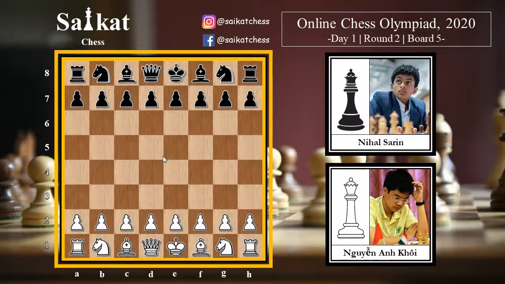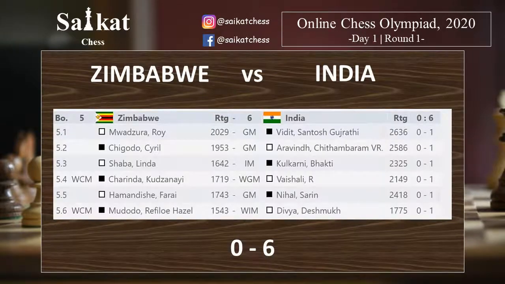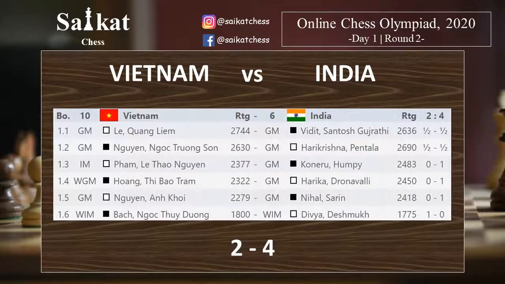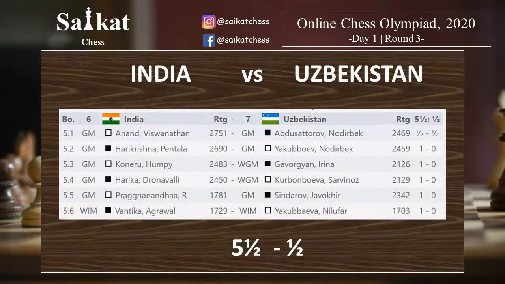So before going into the game, let us just quickly look at the overall standing. There were 3 rounds on day 1. India won against Zimbabwe with 6-0. India won against Vietnam with 4-2. This round was a little bit tough and the Indian players faced a little bit of trouble, but at the end everything went well for Team India and India managed to win with 4-2. And finally in round 3, India won against Uzbekistan with 5.5-half.